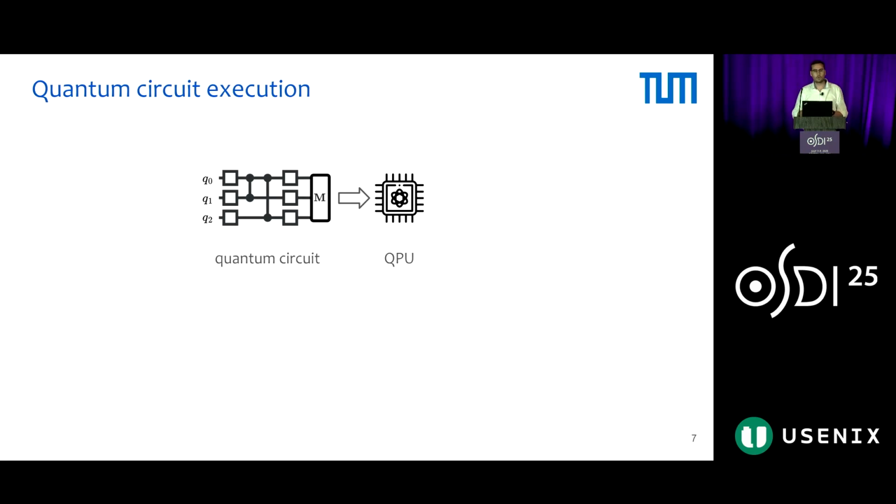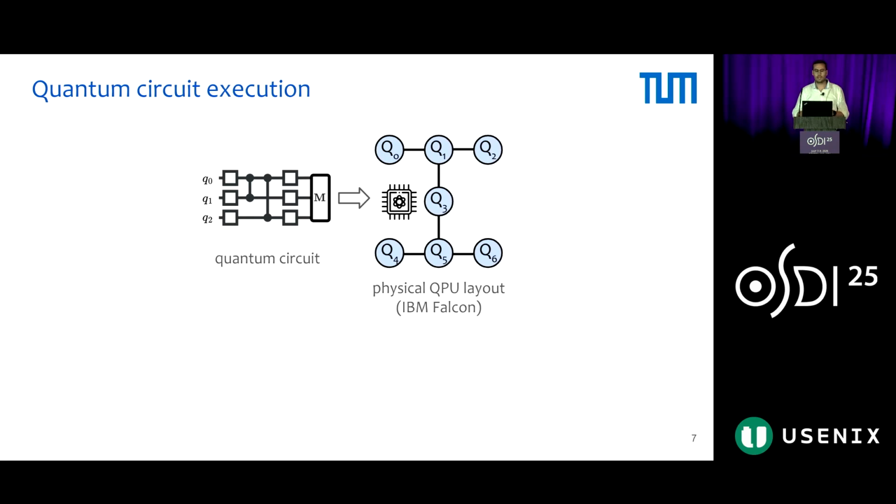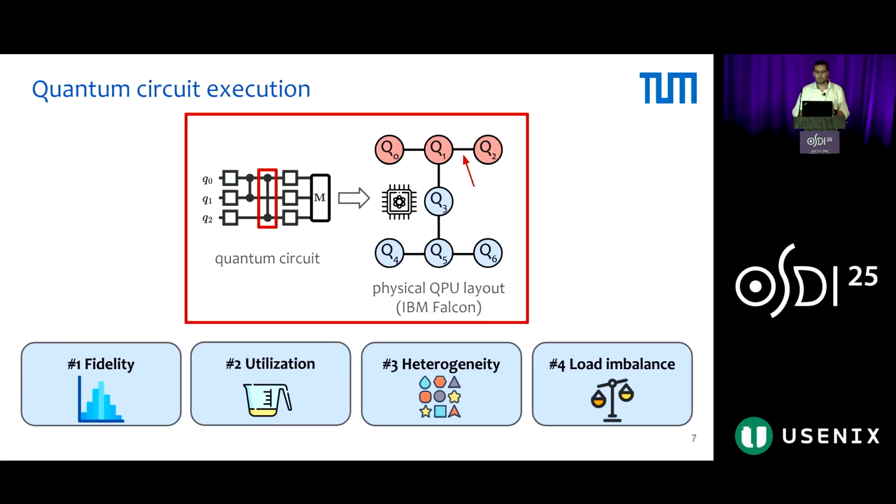Now, let's go one level deeper into quantum circuit execution. QPUs have a physical layout with physical qubits that are connected with links. So we must be able to physically map the circuit on the qubits. It must be able to fit inside. Also, the binary gates require a physical connection between the 2 qubits that they act on. This mapping and execution itself presents 4 unique challenges compared to classical computers. Let's start with fidelity.